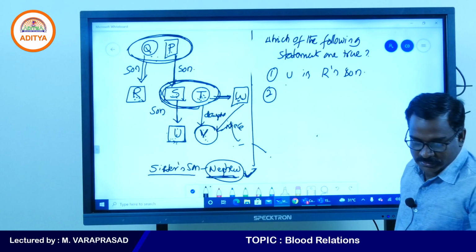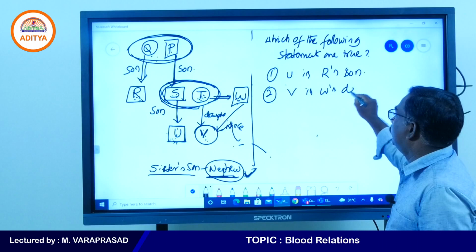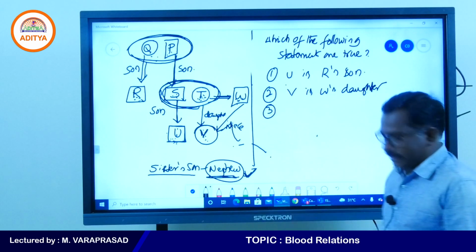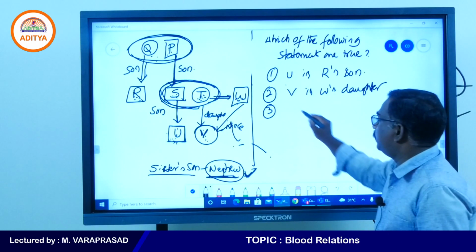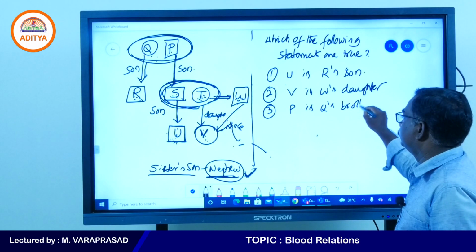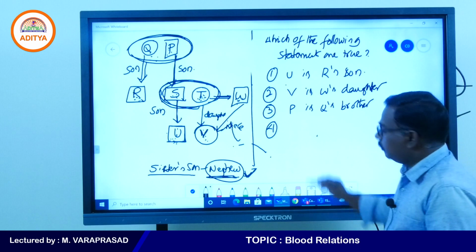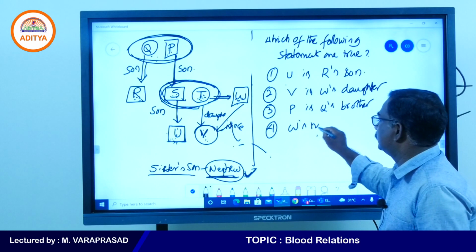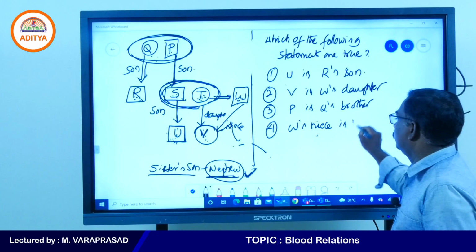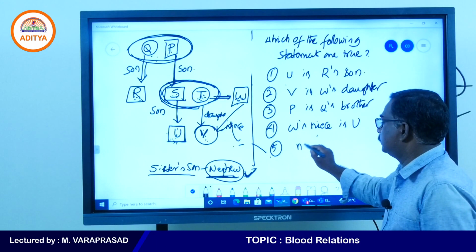Second statement is V is W's daughter. And the third statement is P is Q's brother. And the fourth statement is W's niece is you. And the fifth statement is none of these.